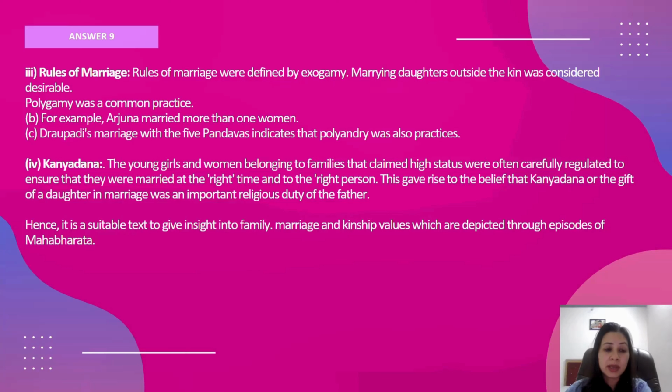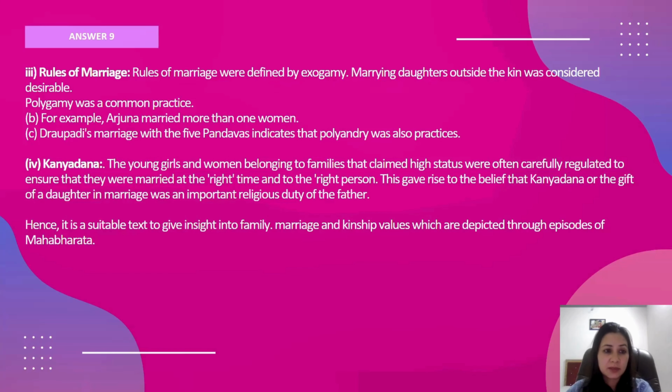This is the example of polygamy. Polyandry is when a woman has several husbands, the example being Draupadi. Then Kanyadan: the young girls and women belonging to families that claimed high status were very often carefully regulated to ensure that they were married at the right time to the right person. Kanyadan, Stridhan.